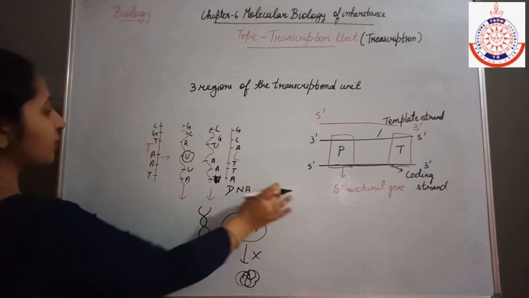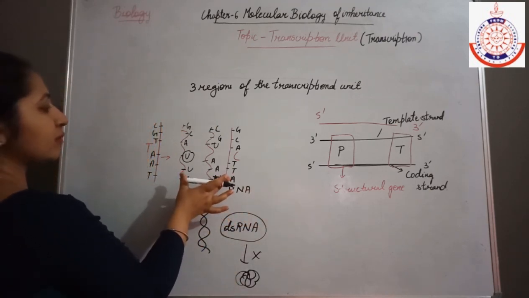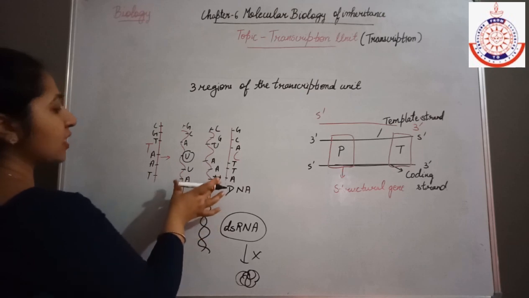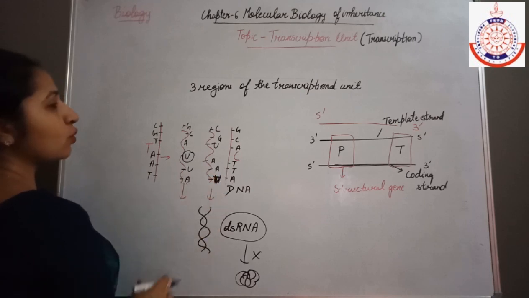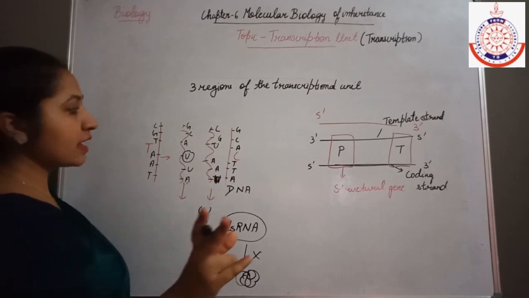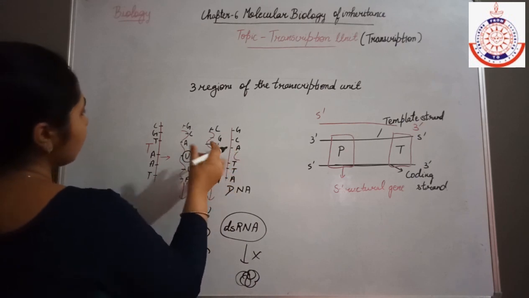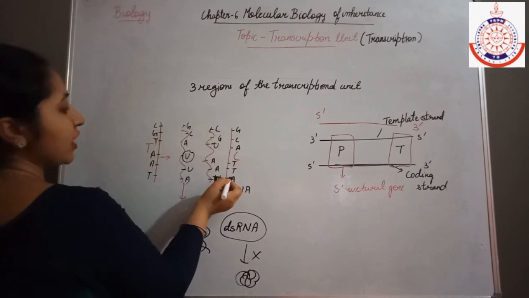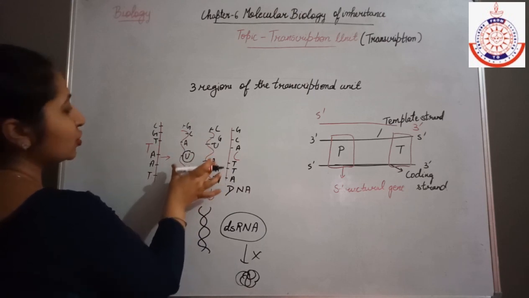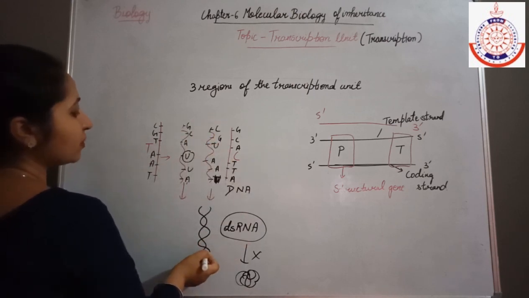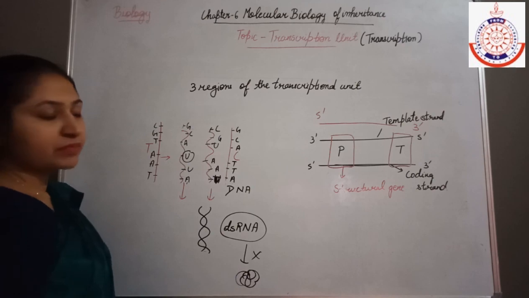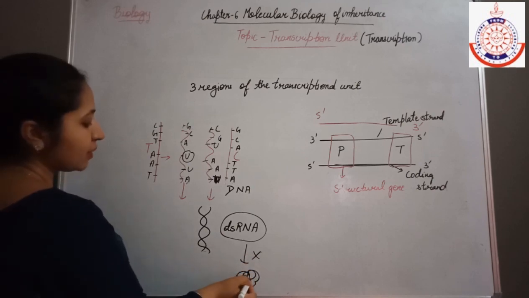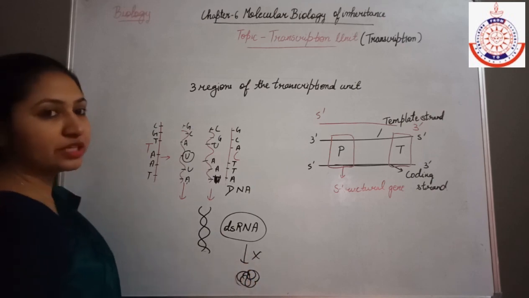Again, if both the DNA strands transcribed their own RNA, then two different proteins would be synthesized. And it can also happen that if both strands form RNA molecules, then this RNA will form a double-stranded RNA and will not be able to encode the protein.